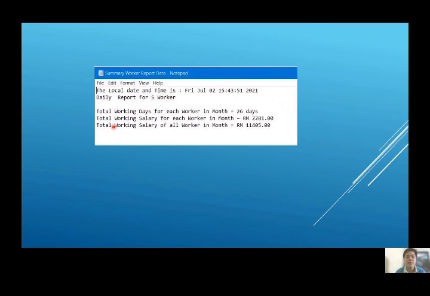The next one is the summary worker report data that is output from the code. You can see that the working days is 26 for each worker, the salary for each worker in a month is 2,281, and the total salary of all workers is 11,405.